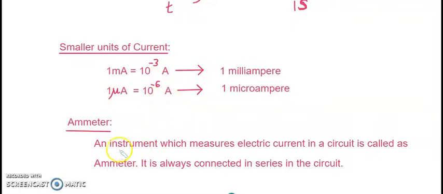The instrument that is helpful in measuring the amount of current passing through the circuit or the wire is called an ammeter, and it's always connected in series. Okay, let's again connect the circuit with the ammeter and see what happens and how much current it shows in the reading of the ammeter.